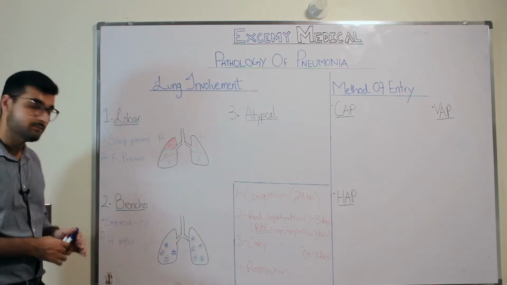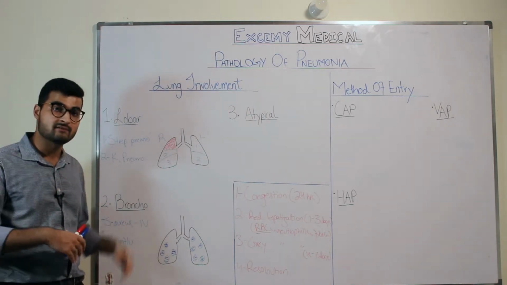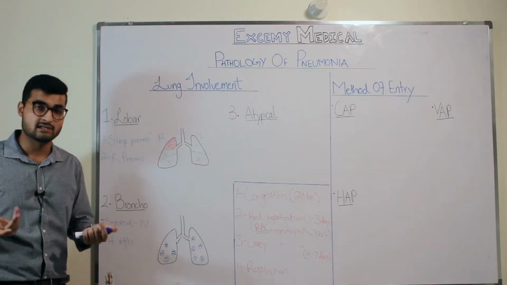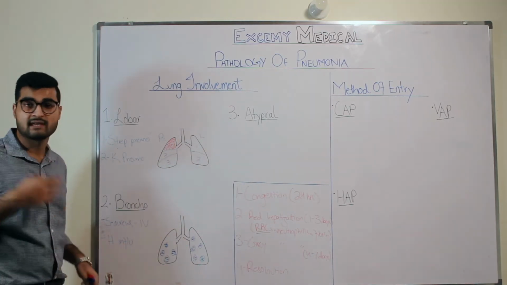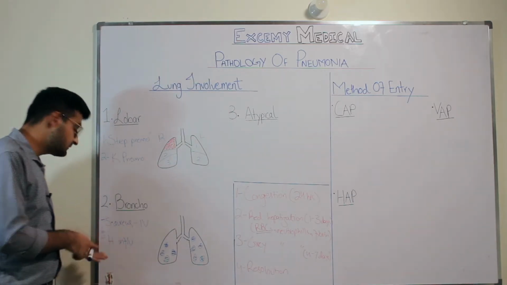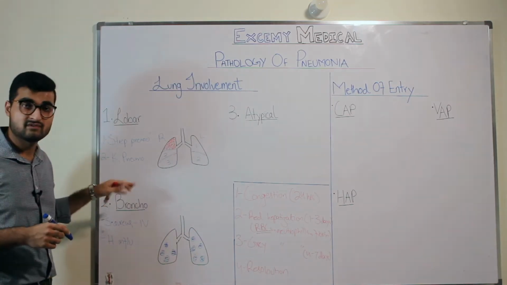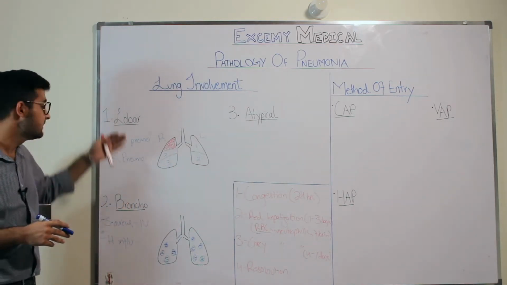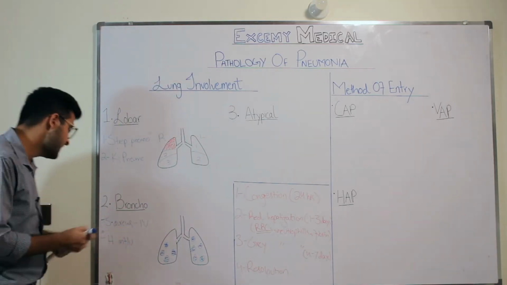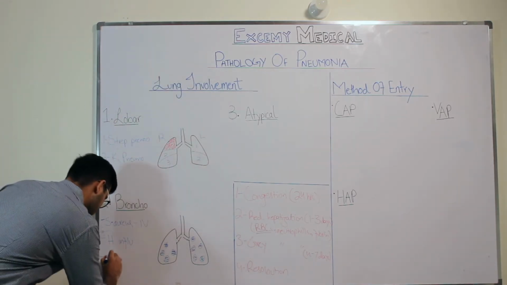So you need to vaccinate patients of COPD against strep pneumo and Haemophilus influenzae to prevent them from catching pneumonia, because they're already suffering from COPD and pneumonia is only going to make their condition worse, right? So Haemophilus influenzae can also cause otitis media in children, and this is something that you need to look out for. Then the third organism that comes under bronchopneumonia, just keep in mind that these organisms aren't the only ones that cause pneumonia. There are a lot of other organisms, but these are the main ones that we'll be talking about in this video. So the third organism that we will be talking about is Moraxella catarrhalis.